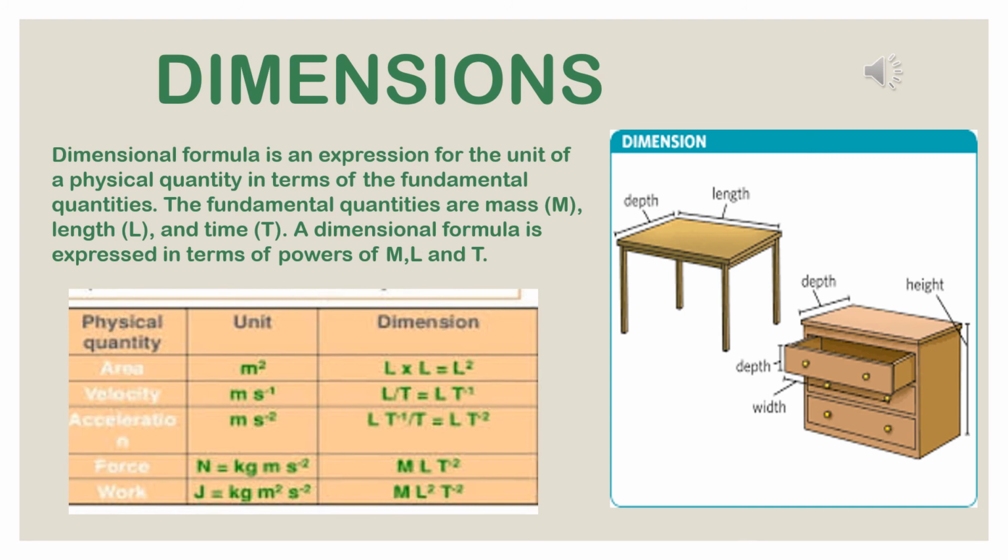When a physical quantity is equated to its dimensional formula, we get the dimensional equation of the physical quantity. Angle is a dimensionless quantity which has a unit. Its unit is radian, that is RAD.